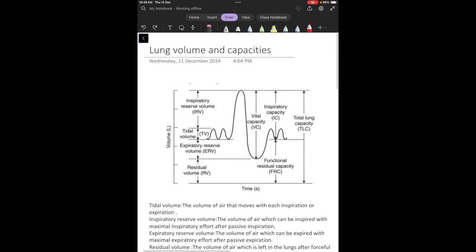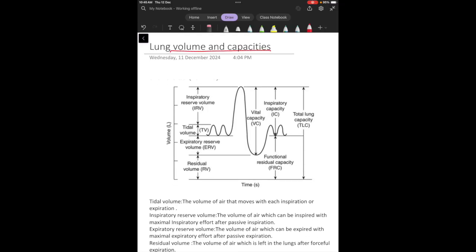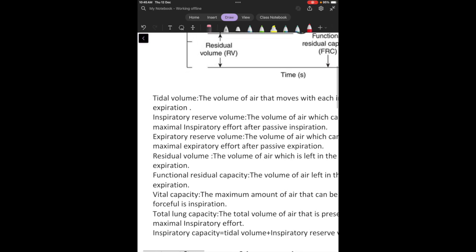Hi everyone, this is my new video and I'll be talking about lung volume and capacities. So let's talk about the different lung volumes and capacities.